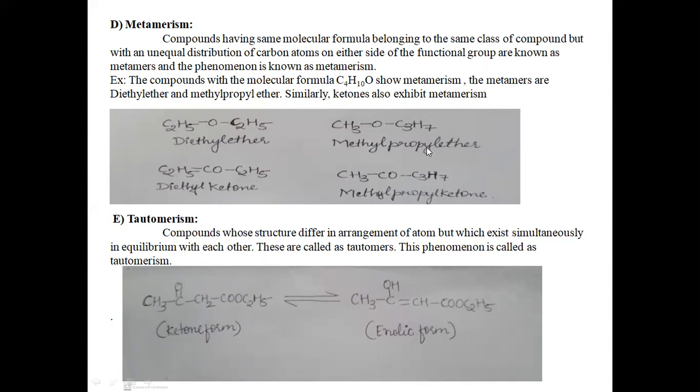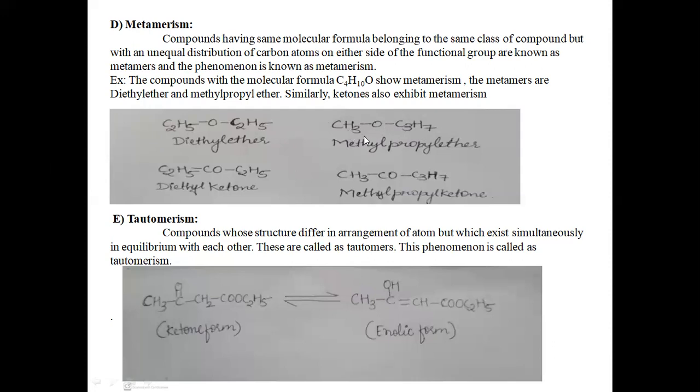Similarly, in the methyl propyl ether, there are 4 carbon atoms: the first carbon atom and the other 3 carbon atoms. So 3 plus 1 is 4. 4 carbon atoms, 10 hydrogen atoms and oxygen. That will be C4H10O. Both are having the molecular formula C4H10O, and they will be having different arrangement or unequal distribution of the carbon atoms on both sides of the functional group.